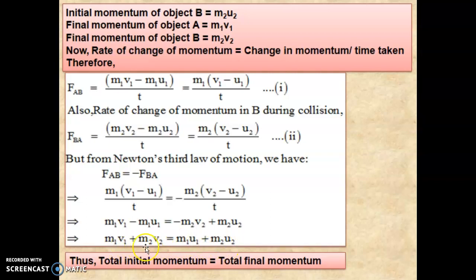So this will become the final momentum, and this will become the initial momentum. So the total initial momentum is equal to the total final momentum. So this you have to derive, so that we have derived. That is, the total initial momentum is equal to the total final momentum.